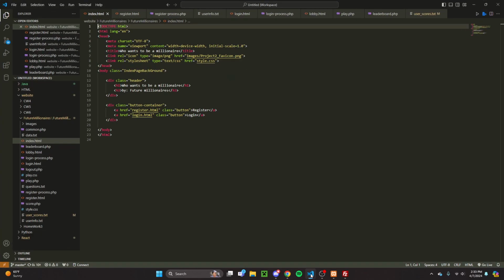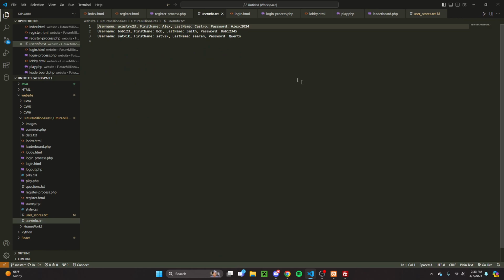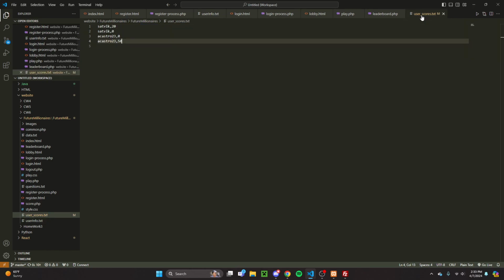Then we can have a look here at the code and have a closer look at the text files. When you register for an account, it's stored in this format with username, first name, last name, and password. And then your scores are stored like this, as your username and then the score you get in the game.